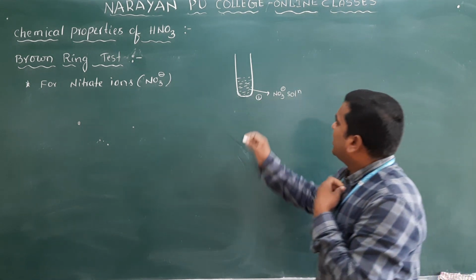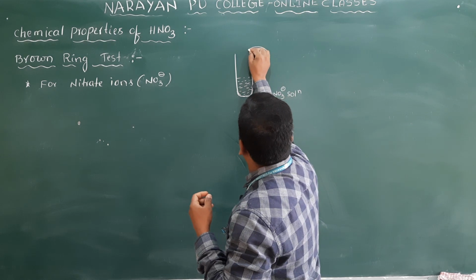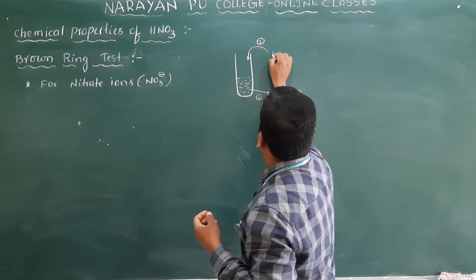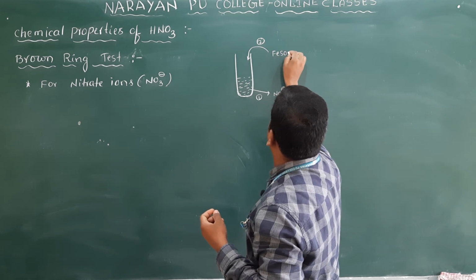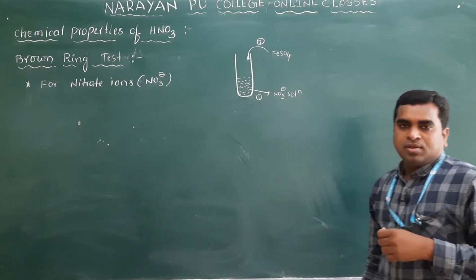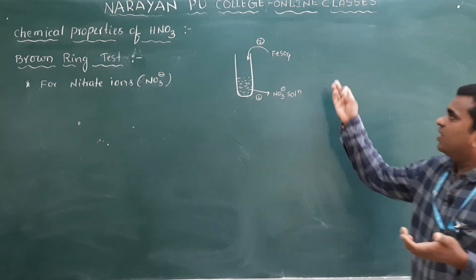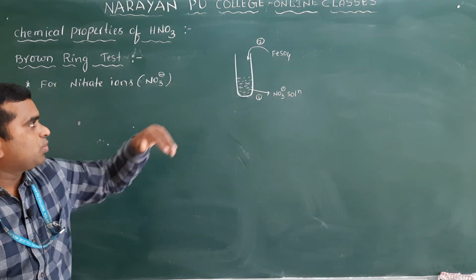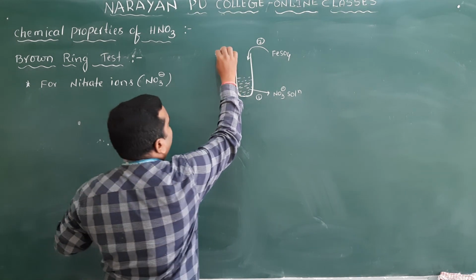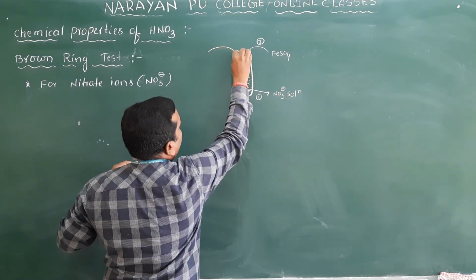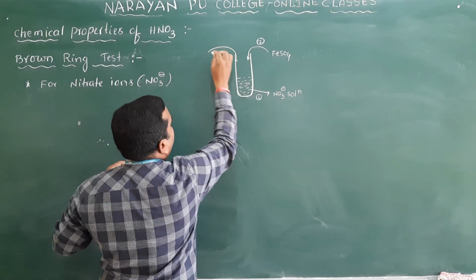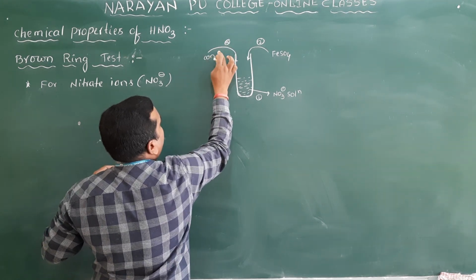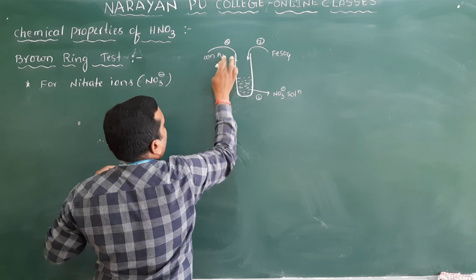And the second step is to add freshly prepared FeSO4, ferrous sulfate. That is the second step. And third, after adding that, you have to add concentrated H2SO4, not HNO3.